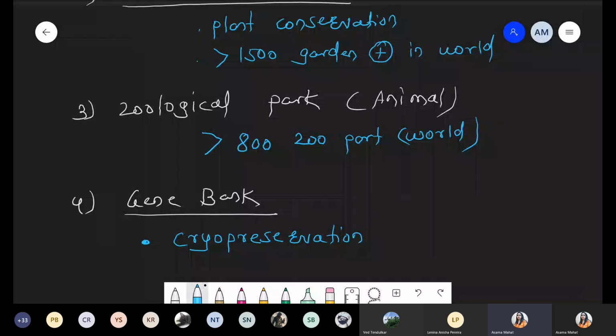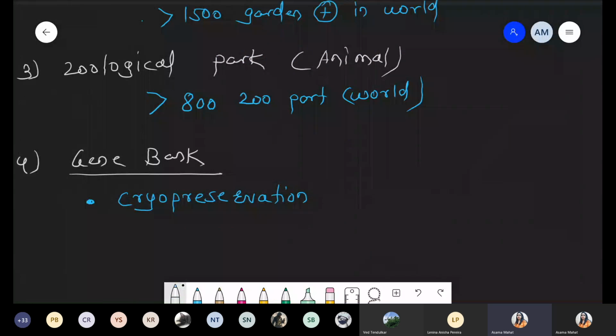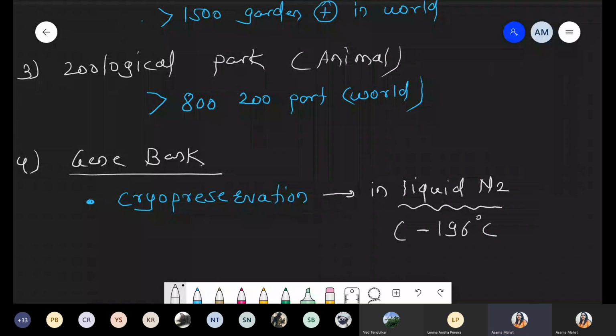Do you know about this cryopreservation technique? Maybe we have seen it. In liquid nitrogen, yes, true. Preservation of pollen, yes, true. So what is the meaning of cryopreservation? Cryopreservation is nothing but preservation in liquid nitrogen, and that liquid nitrogen has a temperature of minus 196 degrees Celsius. It's extremely cold.